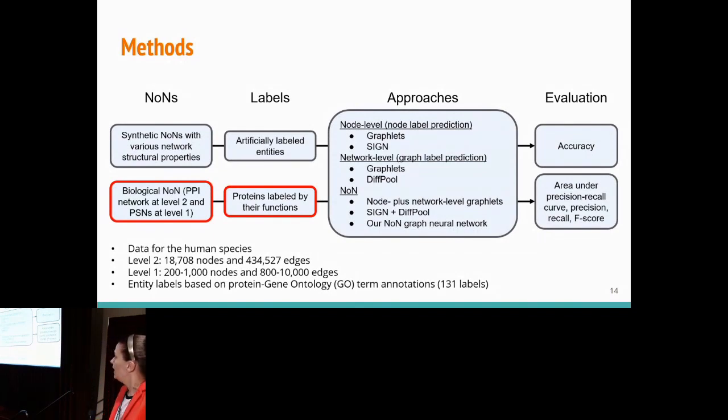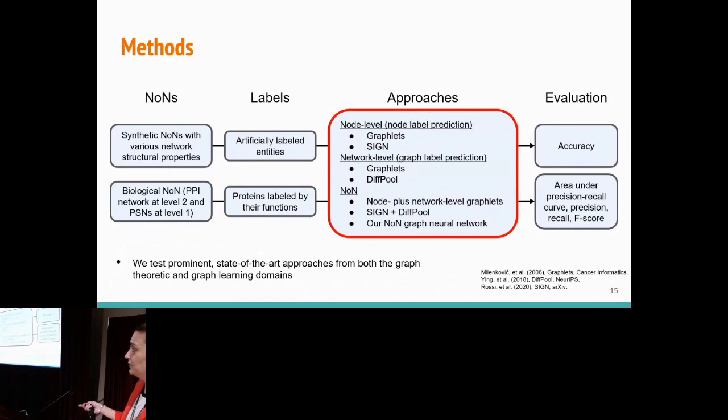And we study what we consider some of the state-of-the-art approaches on node level, graph level, meaning level 2, level 1, and they come from both graph theoretic and machine learning domains. We wanted to see how those 2 domains compare to each other. And then at the NON level, we simply integrate information from different levels as the first proof of concept step, but also propose our graph convolutional network approach. Again, basic step, and that doesn't always work the best, as I'm going to maybe illustrate on the next slides, but it was just the initial idea. Tons of room for improvement, no questions there.